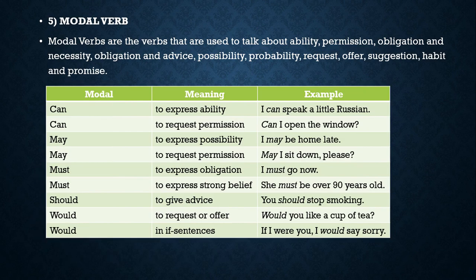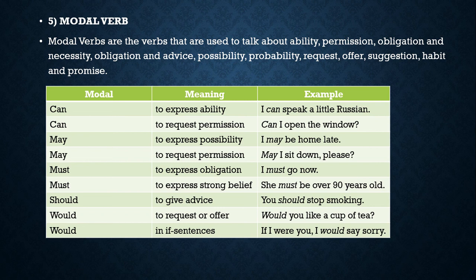Okay, next, the last one is modal verb. Modal verbs are the verbs that are used to talk about ability, permission, obligation and necessity, advice, possibility, probability, request, offer, suggestion, habit, and promise. There are 5 basic modal verbs that are usually used. The first one is can, used to express ability and request permission.